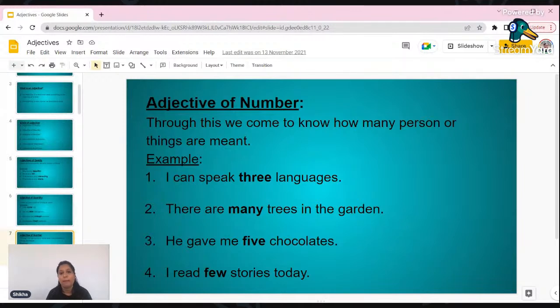And if you are talking about anything which is not countable, in that case we have to use much, little, some, all these words before them, right? And we are not going to use articles before them.